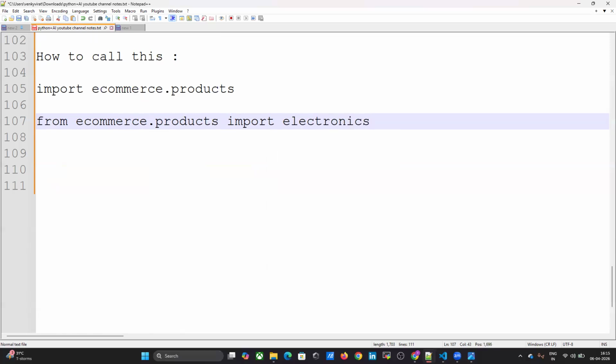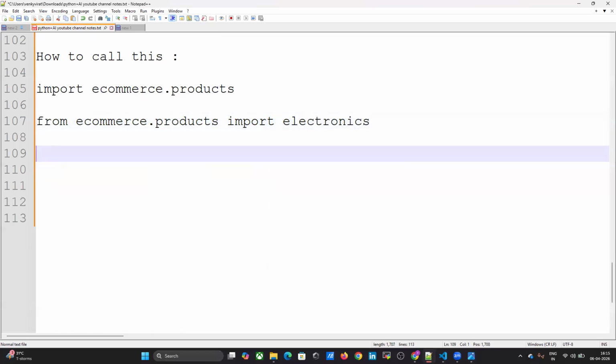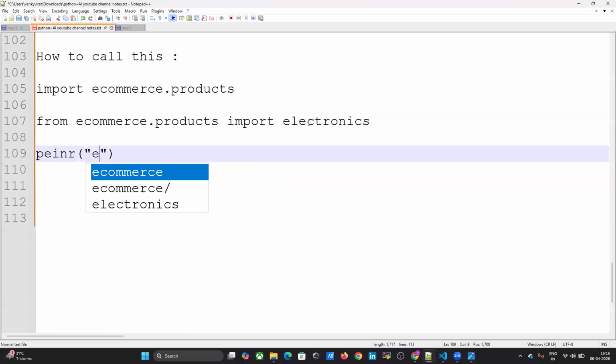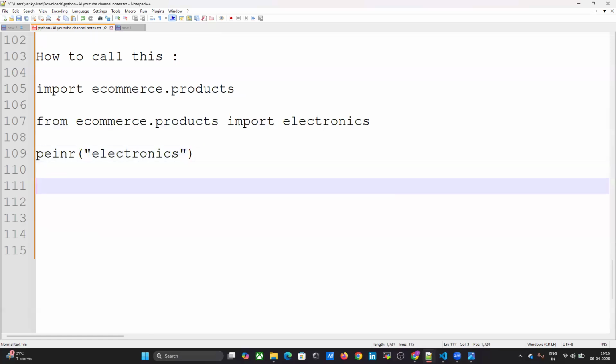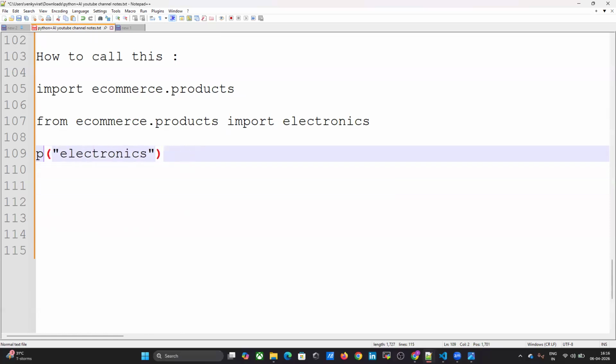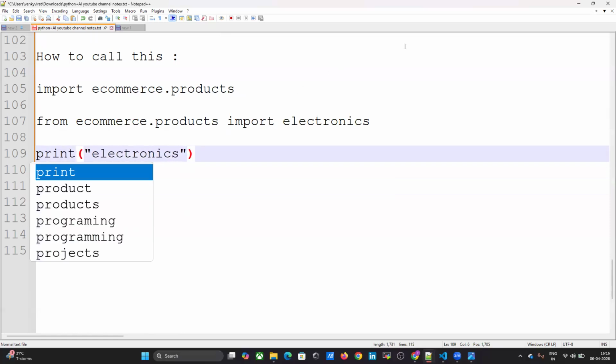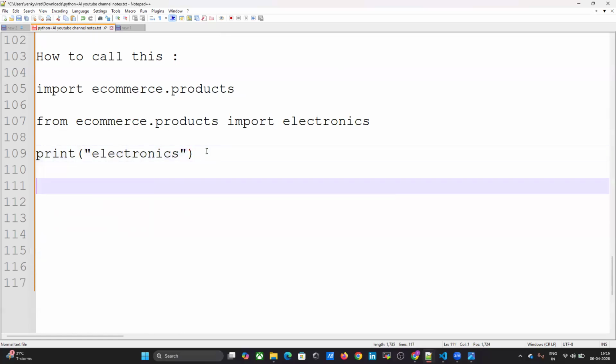Then print electronics related. Now you understood, right? What are packages?